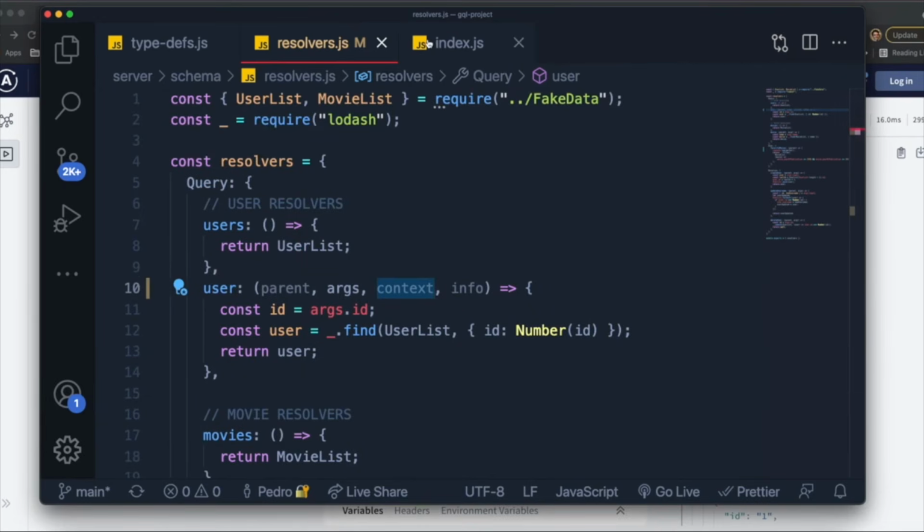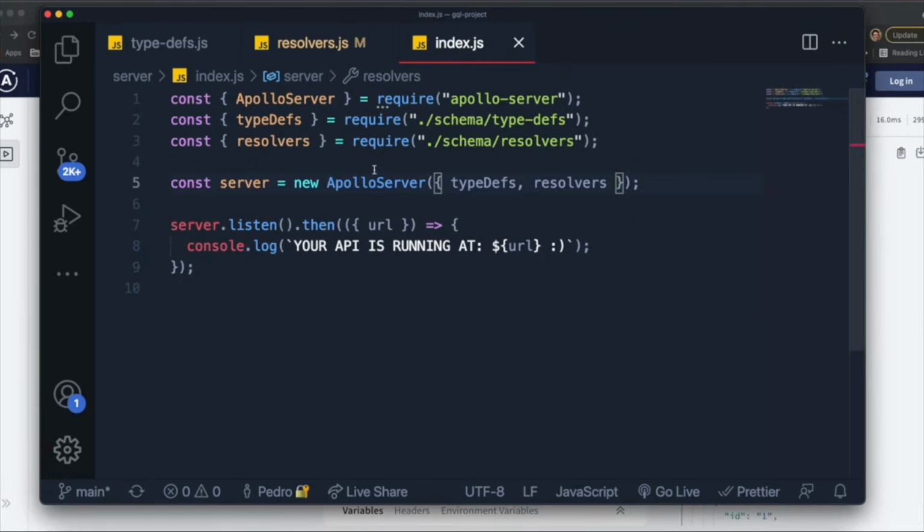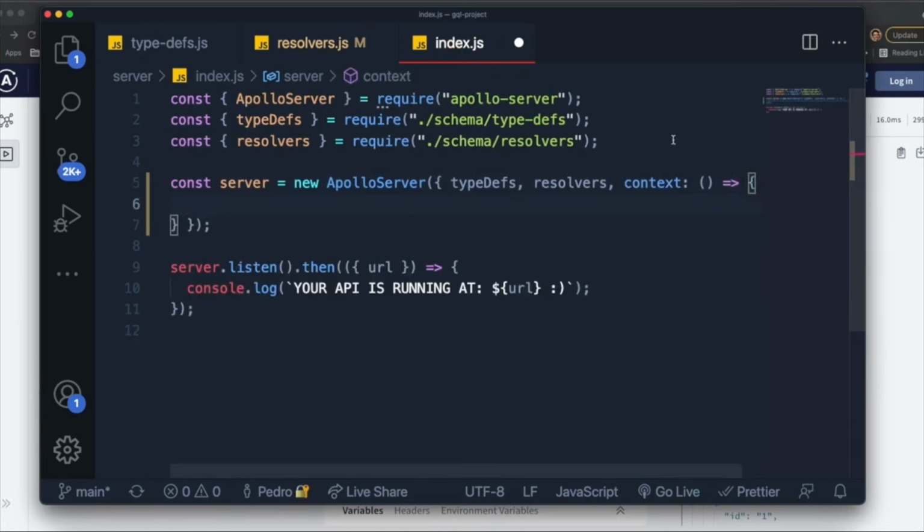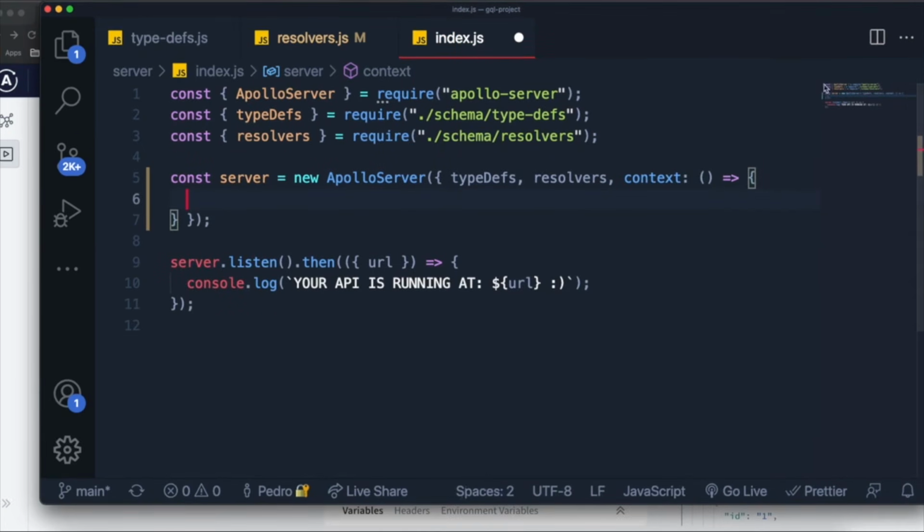To create and pass information through the context variable, we need to come to our index.js, and where we declare our instance of our Apollo server over here, we need to add a context property. And context is a function like this that returns an object. So in our case, I'm going to open this up a bit so you guys can see it better.